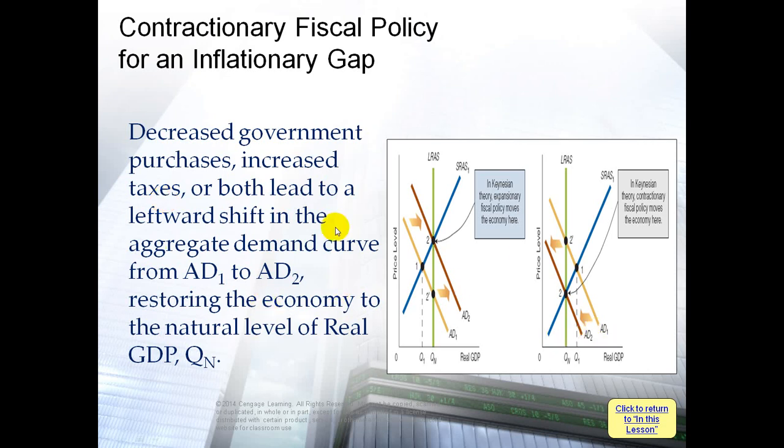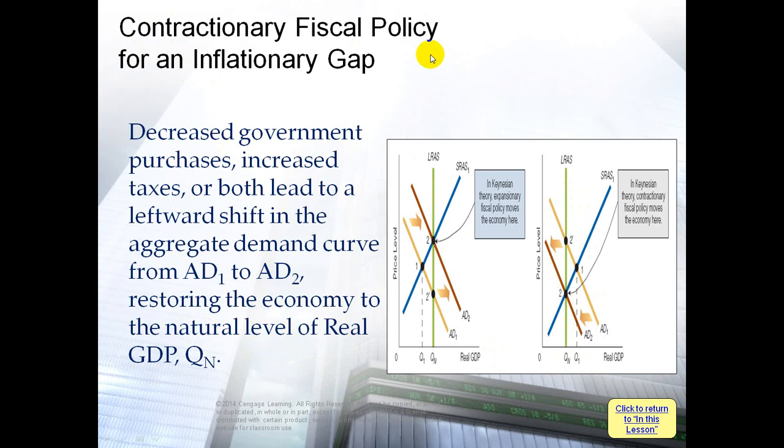So what happens to aggregate demand when government purchases decrease and taxes increase? The aggregate demand will shift to the left and it will move to the natural level of real GDP, Qn, here. When should we do this?